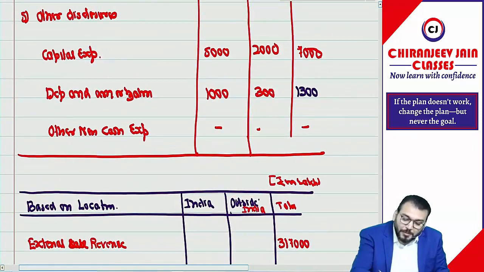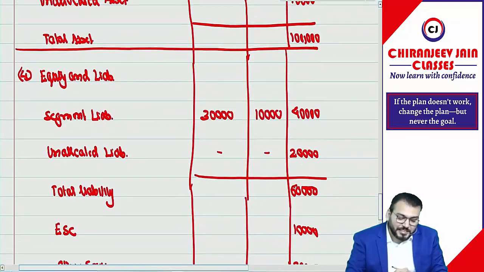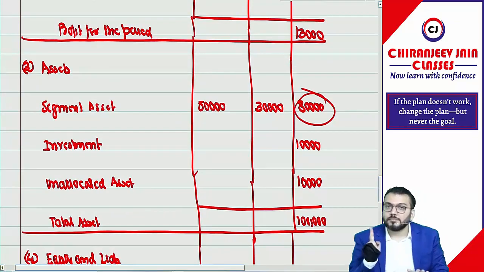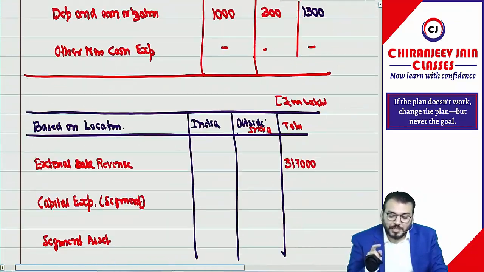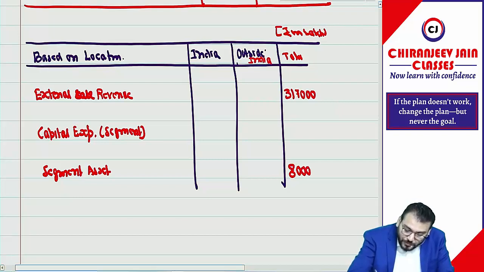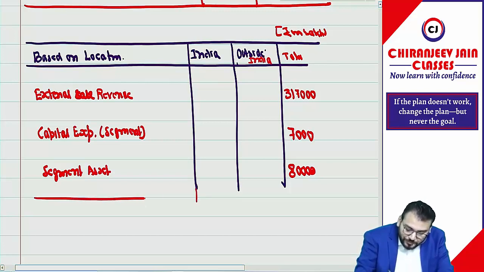Total is 7,000. And what is the total segment asset? It is 80,000. Understood? So we can write down in total: this becomes 80,000 and this becomes 7,000. Understood what I am doing?